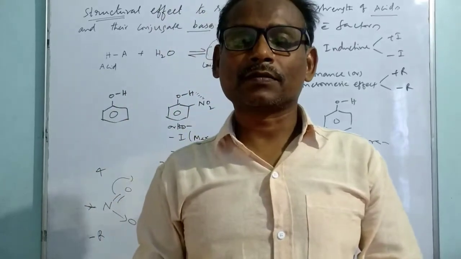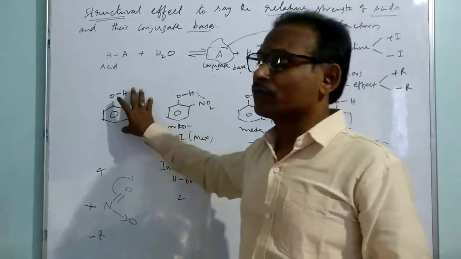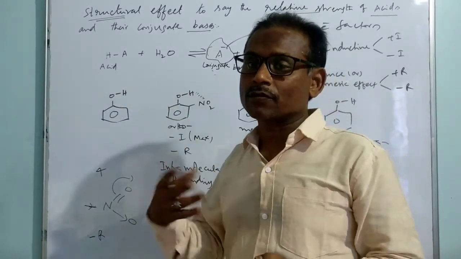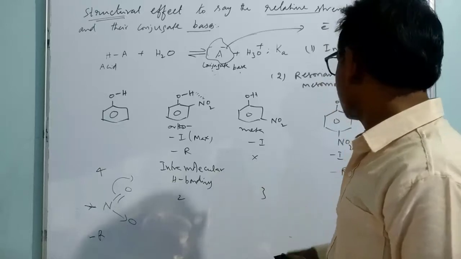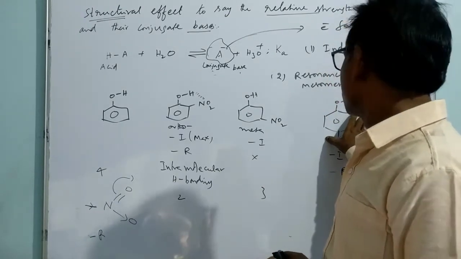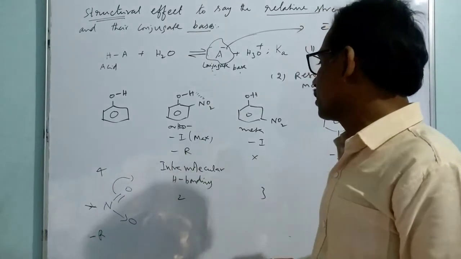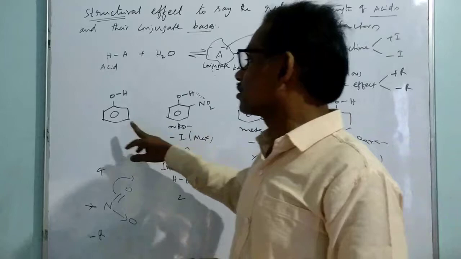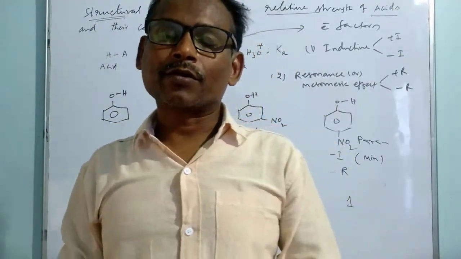phenols. So the substituted nitro compounds are stronger acids compared to phenol because the nitro group is an electron withdrawing group. So in this discussion, we can say that para-nitrophenol is the most acidic because the conjugate base is most stabilized here. The next one is ortho-nitrophenol, the next one is meta-nitrophenol, and the last one goes to phenol. So this is the acidic strength of nitrophenols.